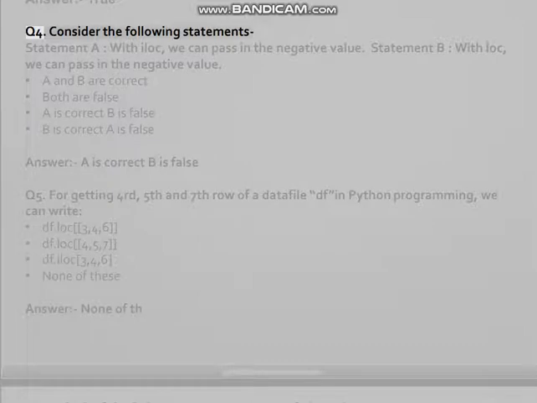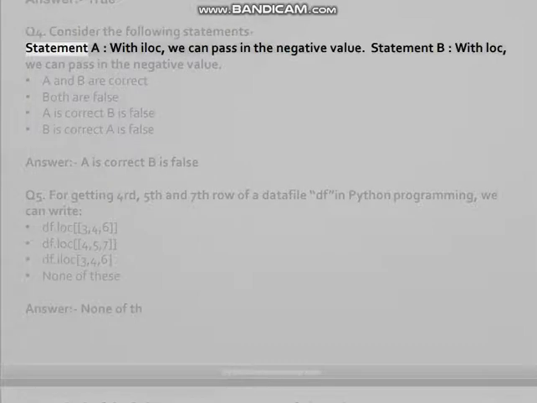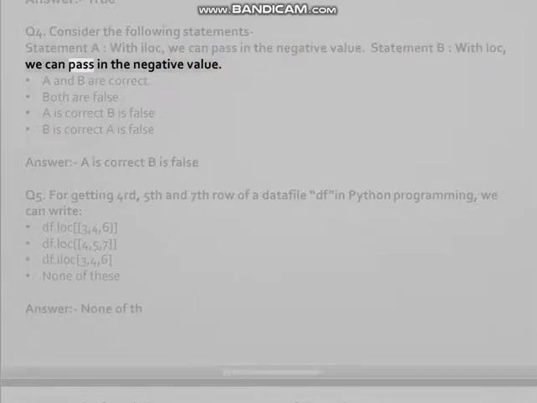Q4. Consider the following statements. Statement A: with iloc, we can pass in the negative value. Statement B: with loc, we can pass in the negative value. A and B are correct, both are false. A is correct, B is false. B is correct, A is false. Answer: A is correct, B is false.